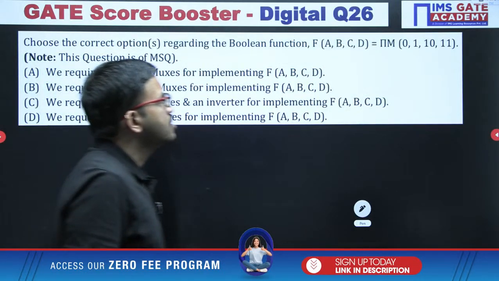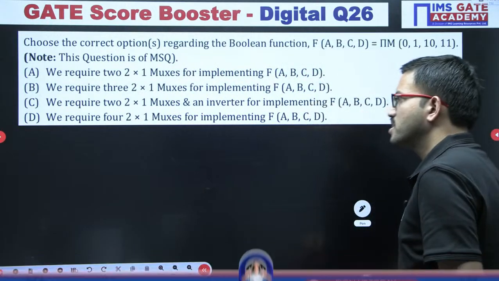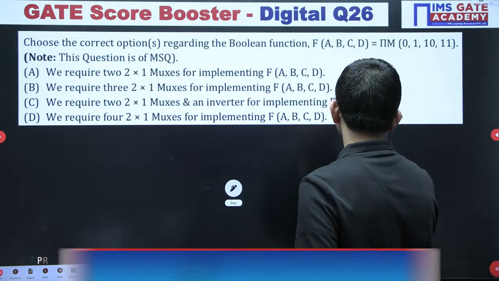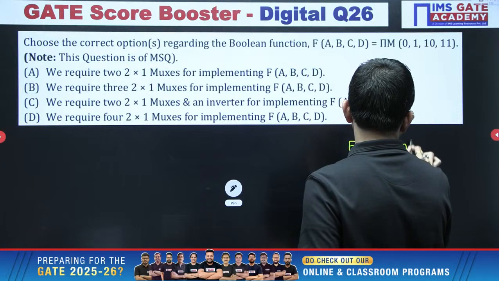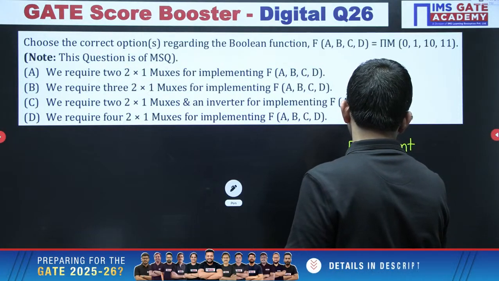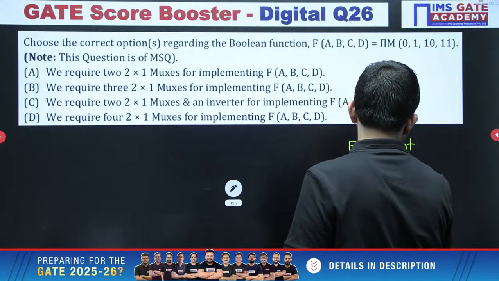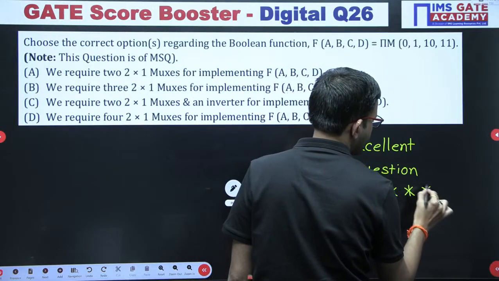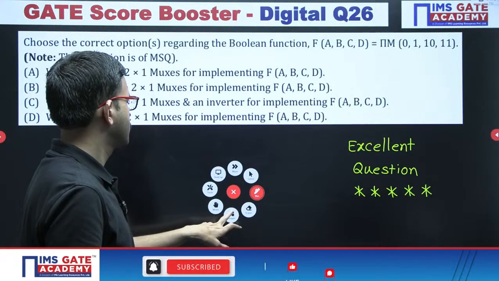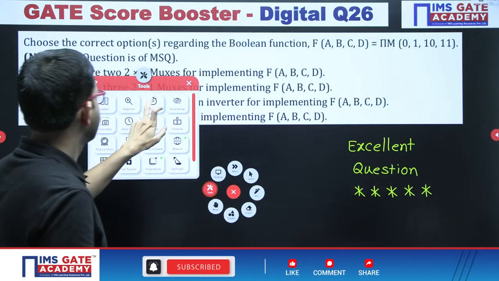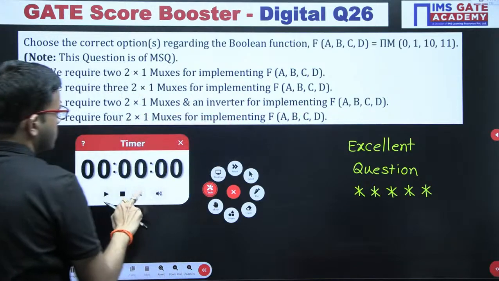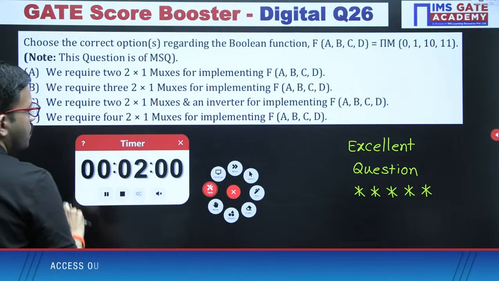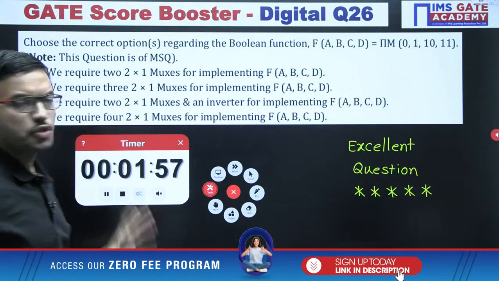Okay, next question. This is a very, very interesting question. I can say it is one more excellent question regarding multiplexer. So this question is MSQ.